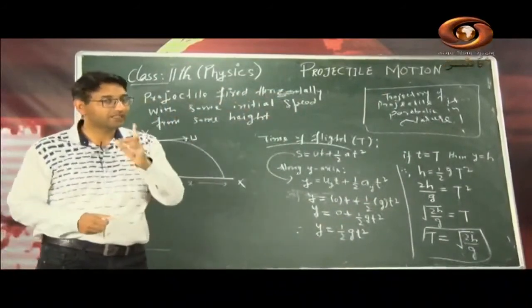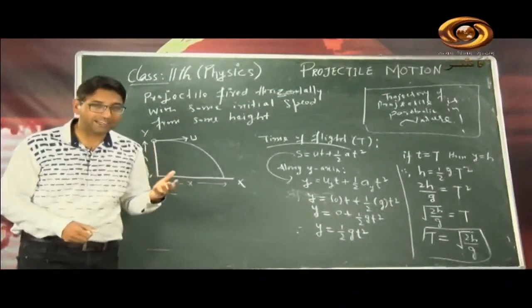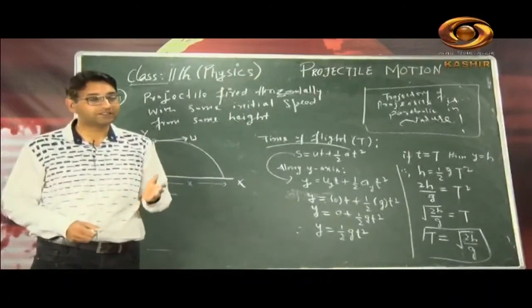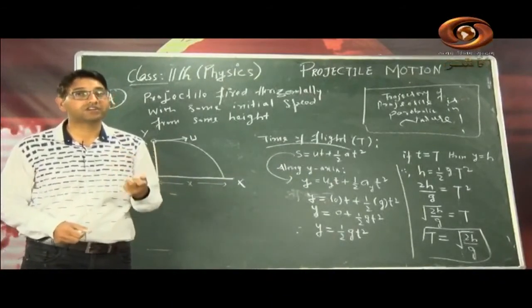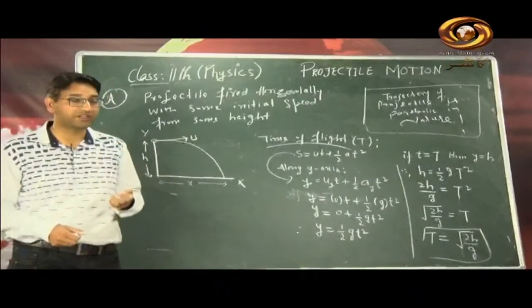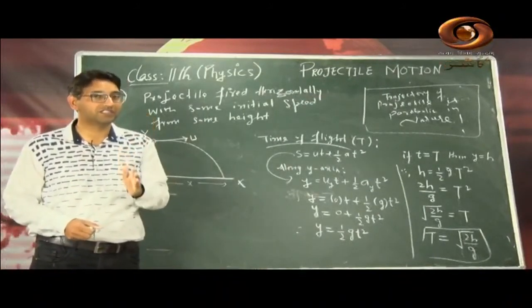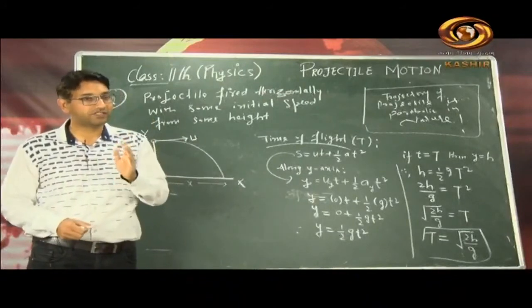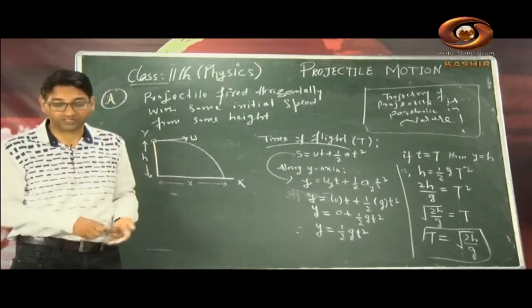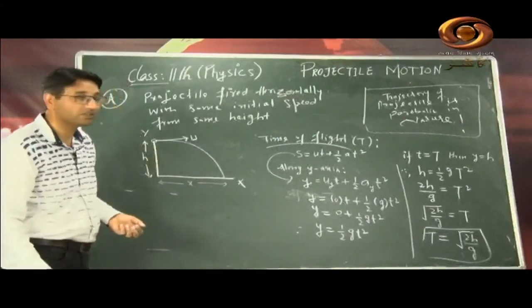So before you throw the projectile at some height, you can calculate its time of flight simply before it has started, before the projectile started its journey. From the very beginning, knowing only the height from where you are projecting it, you can calculate in advance what shall be the time of flight for such a projectile. Okay, so this is the equation, T is equal to under root 2h by g.